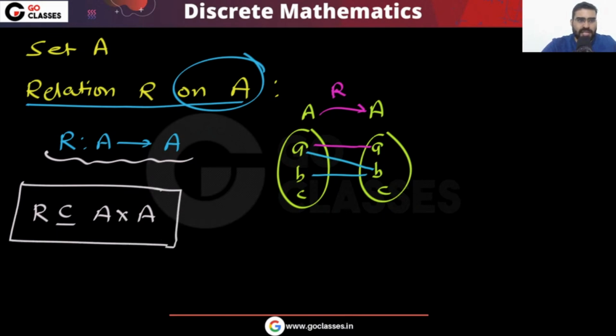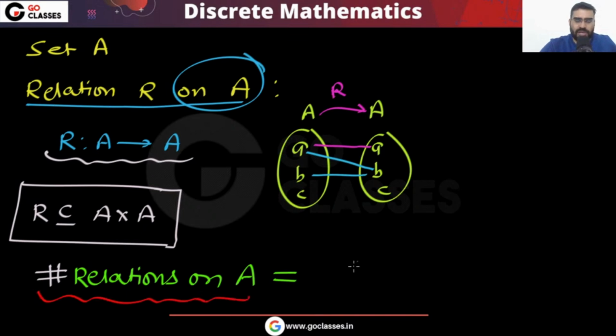We can simply say that every subset of A cross A is a relation from A to A, and every relation on A is a subset of A cross A. We want to count how many relations there are, the number of relations on A. That will be equal to how many subsets you can create of A cross A, the number of subsets of A cross A.